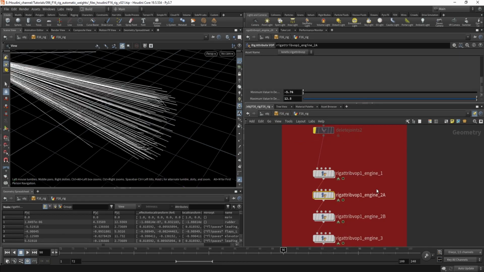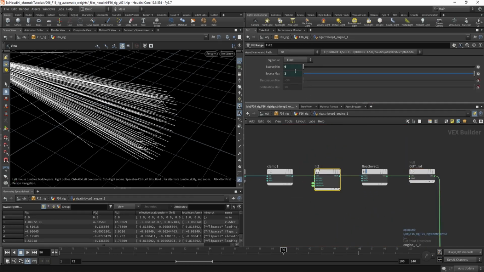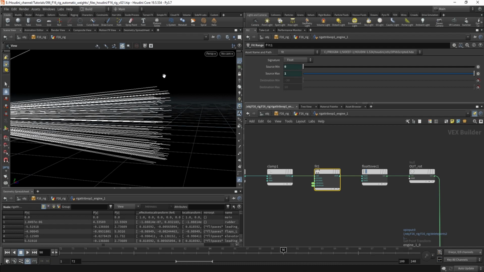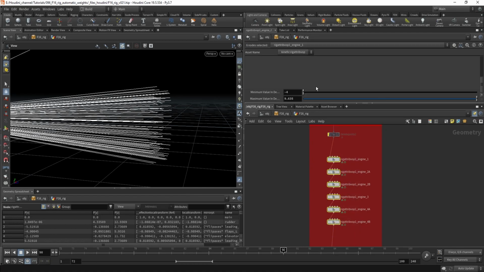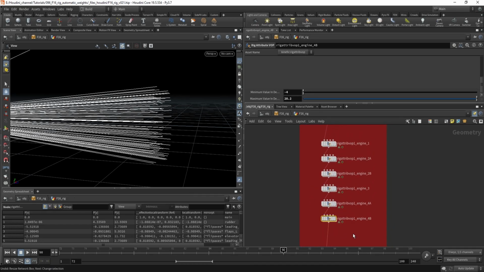And what I did is I also promoted this value. This will be the rotation angle, destination minimum and maximum. So this will be the maximum and minimum angle which the flap can rotate. And I promoted these attributes so I can work from the outside and maybe even change all of them at once. So here you can see the angles change slightly, and I fine-tuned